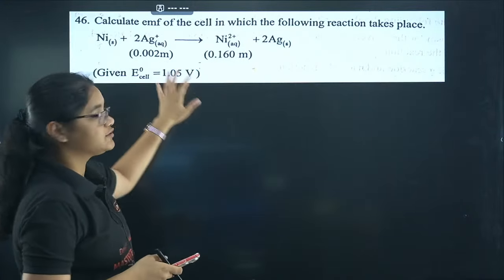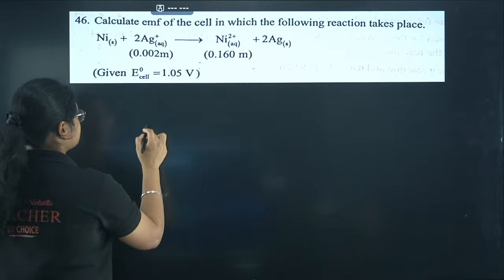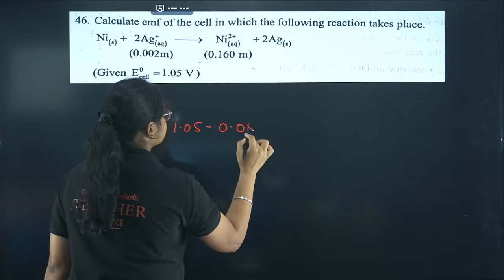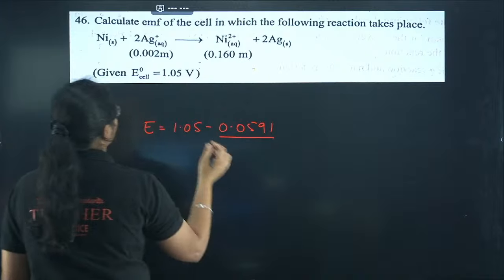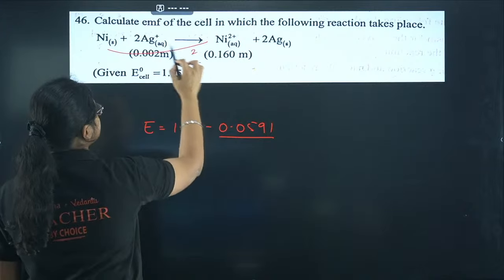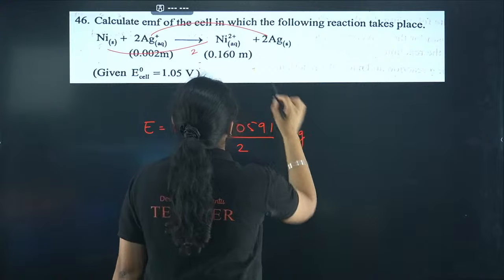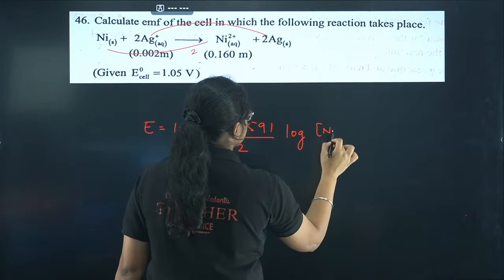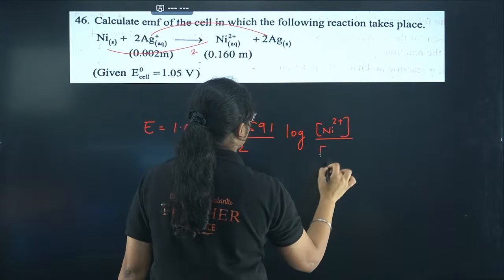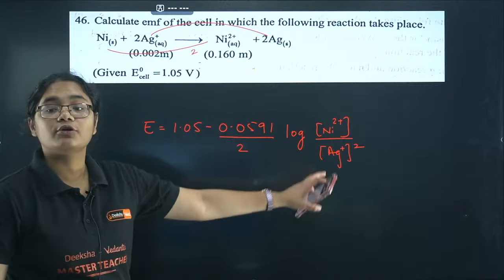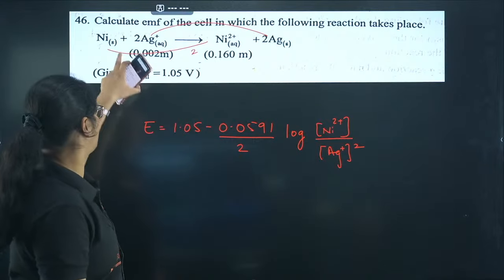Moving to the next one, this question also we have solved. Nernst equation question. E of the cell is equal to E naught of the cell minus 0.0591 divided by n. Here I have 2 electrons involved. So I have log of product side nickel 2 plus concentration divided by silver concentration, and here I have to take power 2. You should not forget this power 2 because here I have the coefficient.